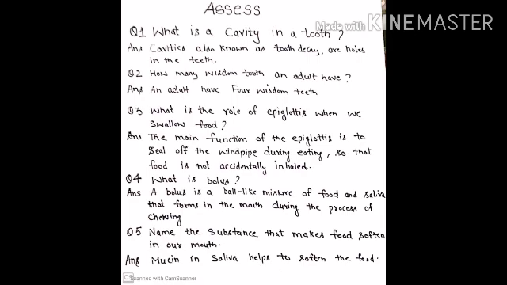The next one is, what is bolus? A bolus is a ball-like mixture of food and saliva that forms in the mouth during the process of chewing. Now the last one is, name the substance that makes food soften in our mouth. So mucin in saliva helps to soften the food.